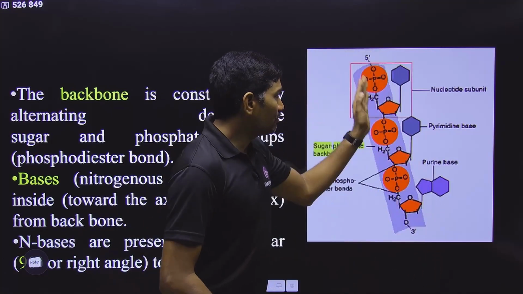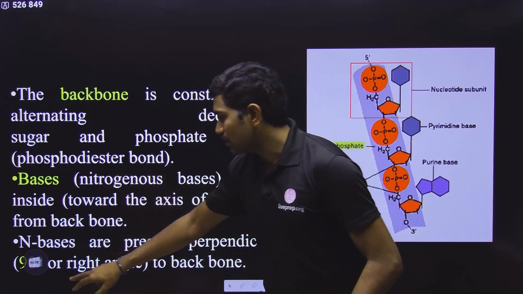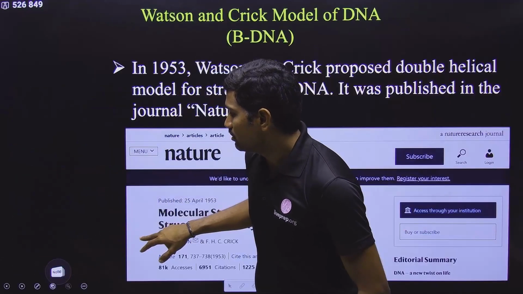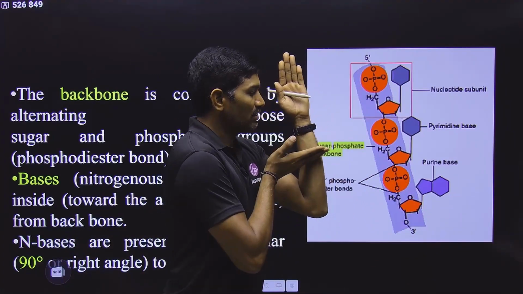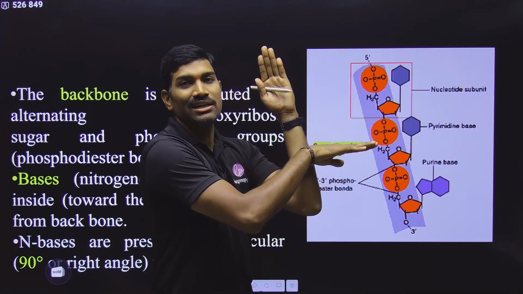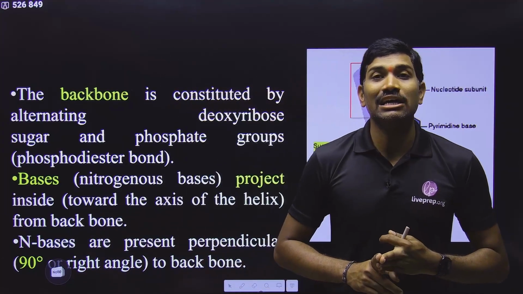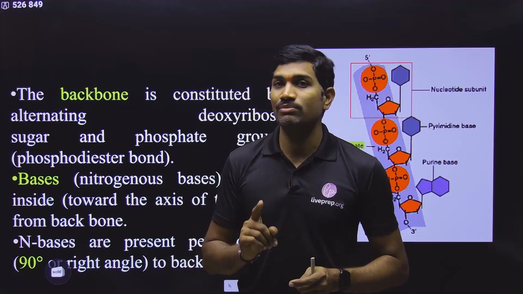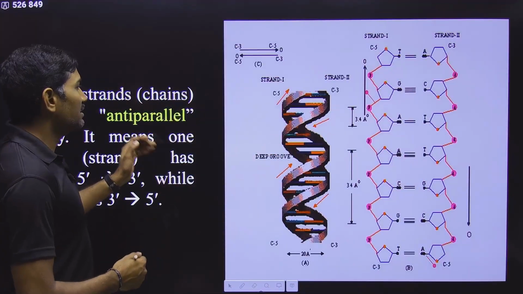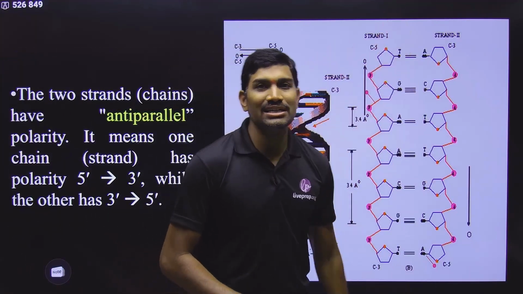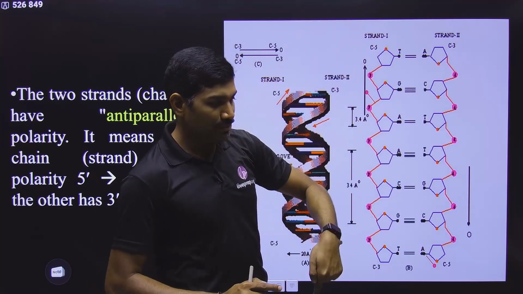Very good. And then from this backbone, nitrogenous bases are projected. And where are they projected? They are projected at around 90 degrees. Please observe carefully. Suppose this is the backbone, then these nitrogenous bases are projected like this at 90 degrees. They may say 90 degrees, perpendicular, or right angle; any of these words can be used. So observe carefully, in this way they are projected. Nice. Next one: they are saying that the two strands, with respect to 5' and 3' directions, are present in opposite directions. One is from 5' to 3' like this.